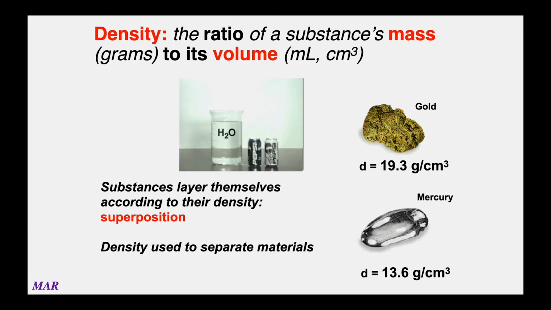This superposition is really important, not just in chemistry, but in all kinds of fields. Going back to the gold and the mercury examples from earlier, gold is more dense than liquid mercury. You can see that 19.3 is a bigger number than 13.6, so the gold would go to the bottom. The units of density there are grams per centimeter cubed. Grams is mass, centimeters cubed is volume, so it's like mass per volume.